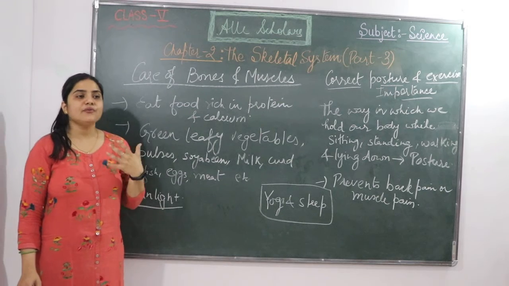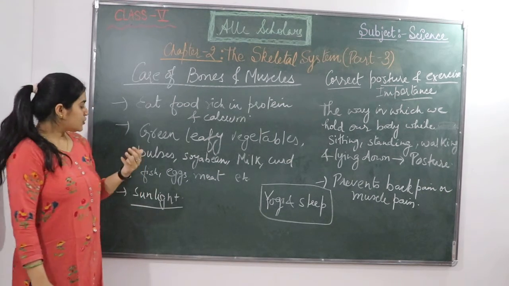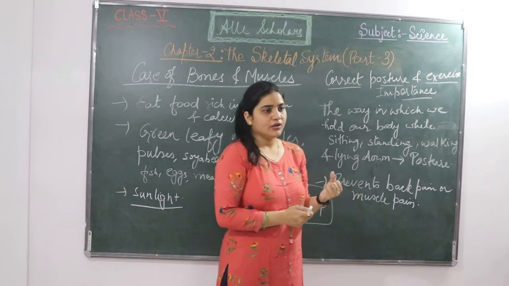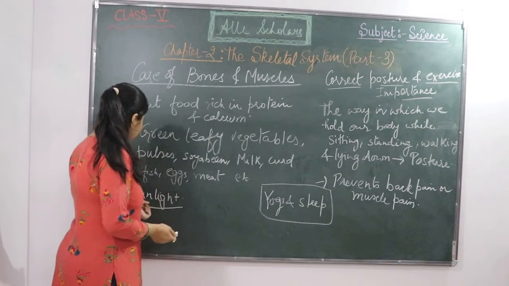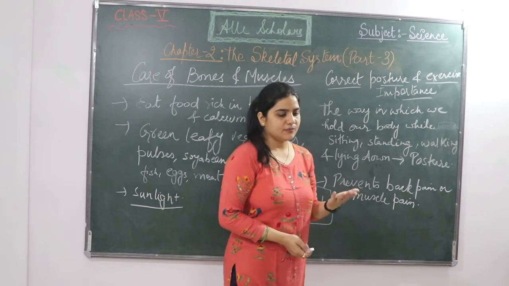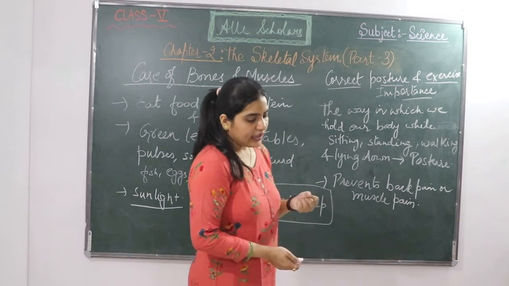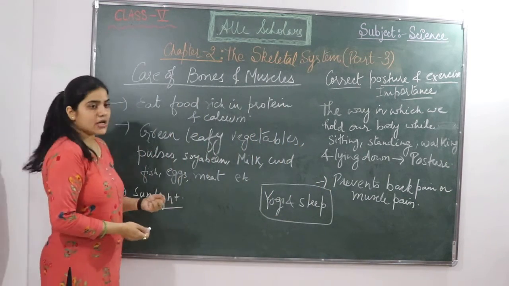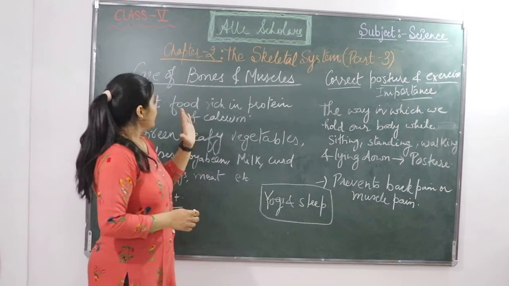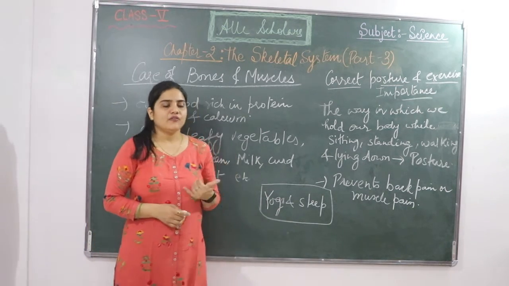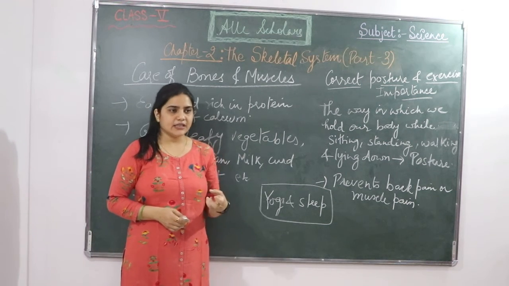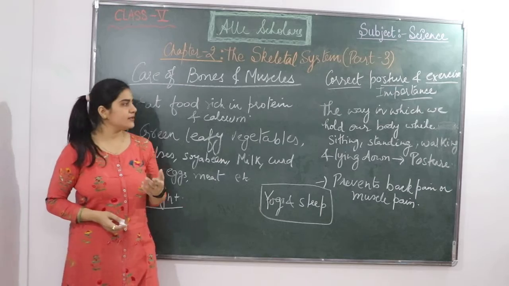Because it is very rich in vitamin D. This vitamin D helps to make our bones strong. So we should keep our body for some time in the sun, so that our bones are going to be benefited and strong. So this was about how we can take care of our bones and muscles: we need to eat healthy and take sunlight.